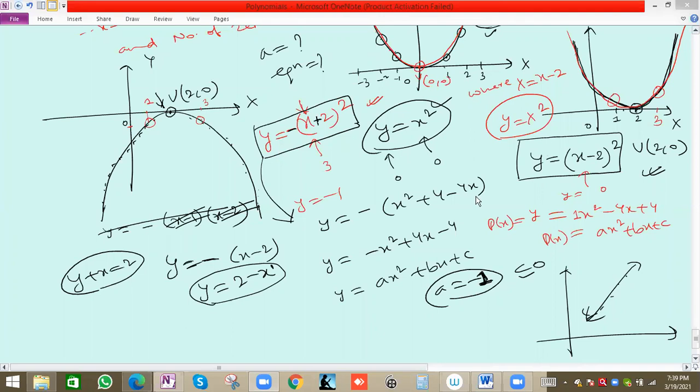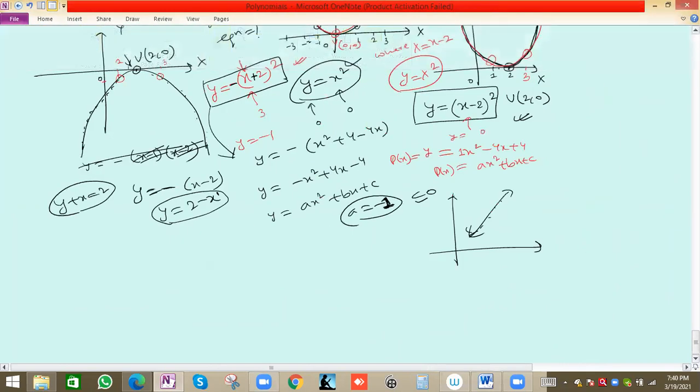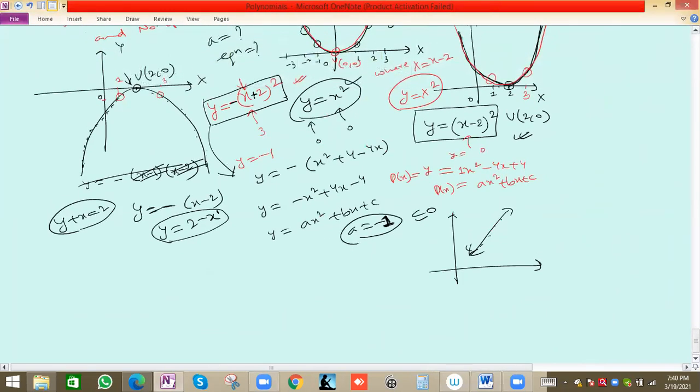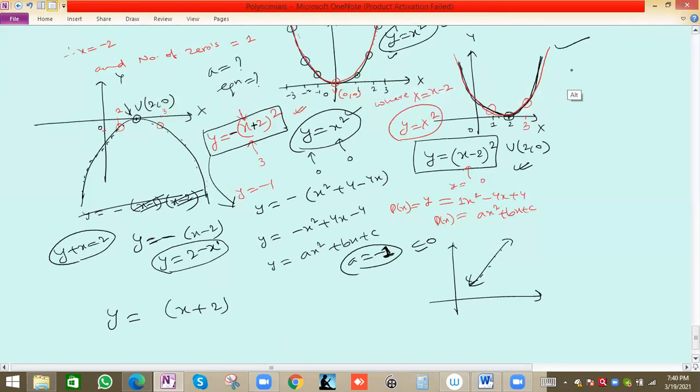negative or positive is important, but the most important thing is the equation of the graph, because ultimately we are getting the equation of the parabola. The equation of the parabola will be such that all the points satisfy it. Suppose I take x plus 2, x plus 2 whole square, for this graph. So we got this as the equation of the parabola. No problem. All the points should satisfy this equation.